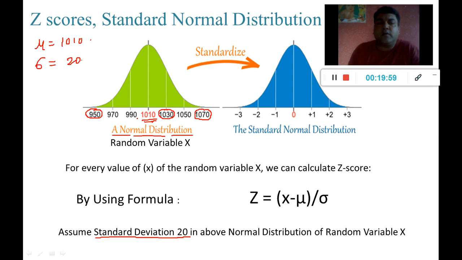Now if I want to convert this 1030 score into its respective z-score, to calculate the z-score of 1030, I will do x, that is 1030, minus mu, which is 1010. Let me correct this.